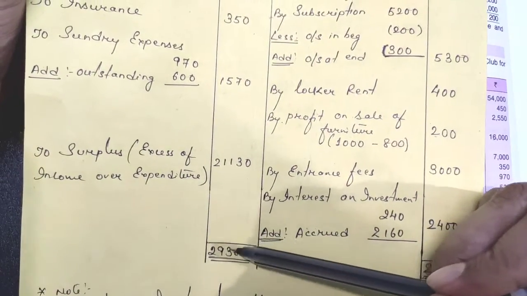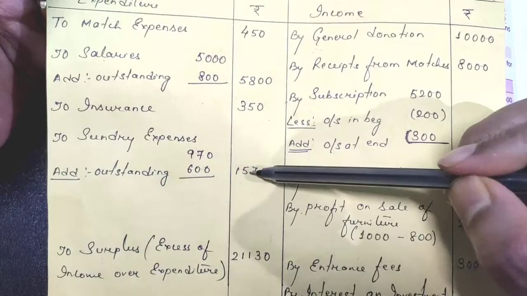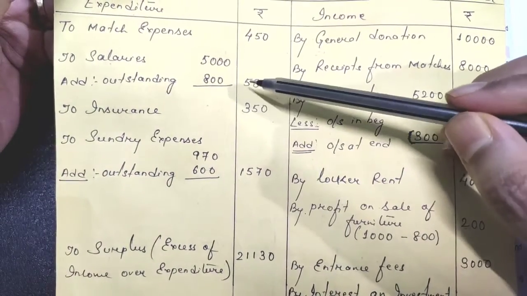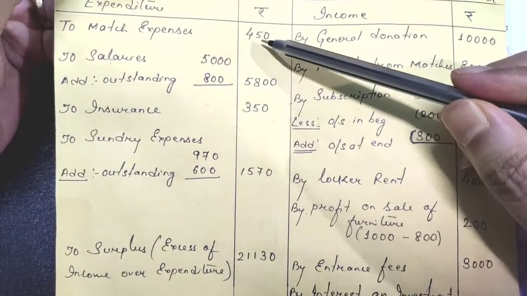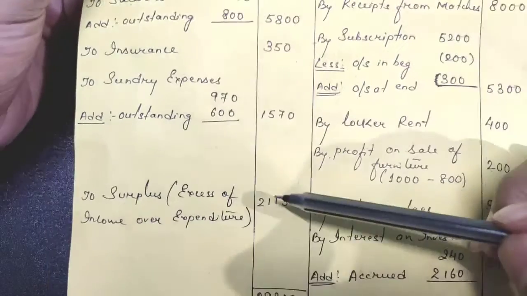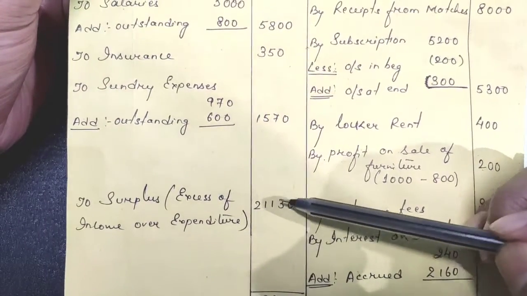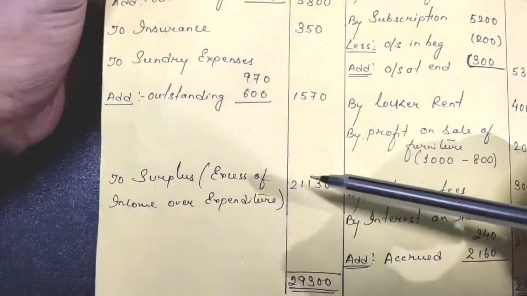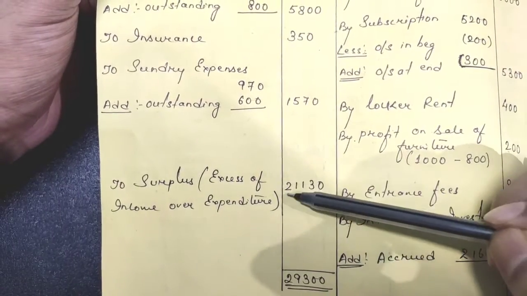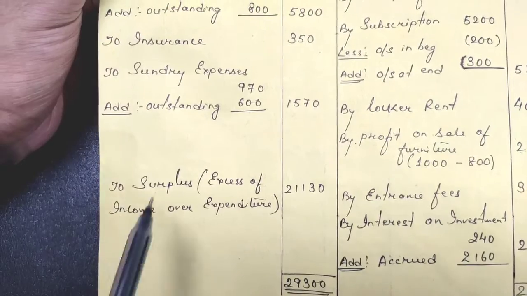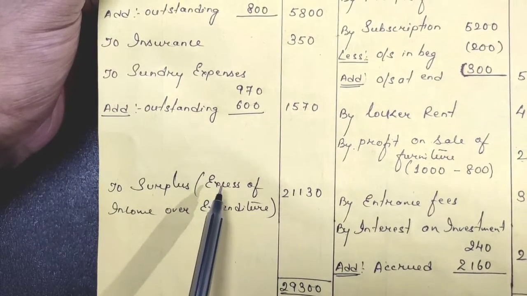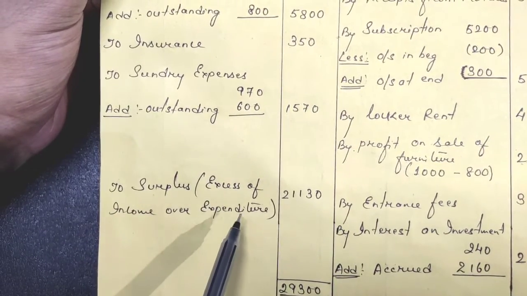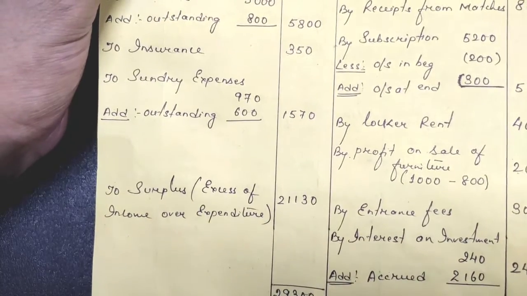Now from 29,300, subtract this 1570, 350, 5800 and 450. So if you subtract these 4 amounts, you will get the balance amount as 21,130. Okay, so that is your answer. Since we got the balance on this side, in the debit side, we will write here surplus, in brackets excess of income over expenditure. Okay, so in that way the sum is over.